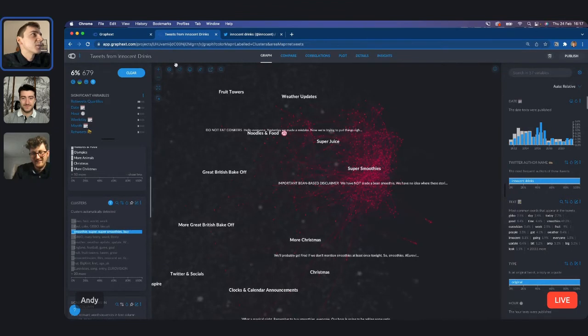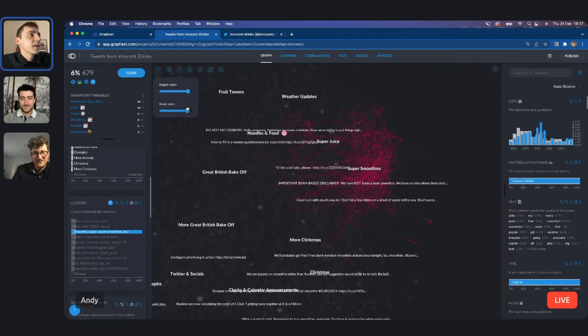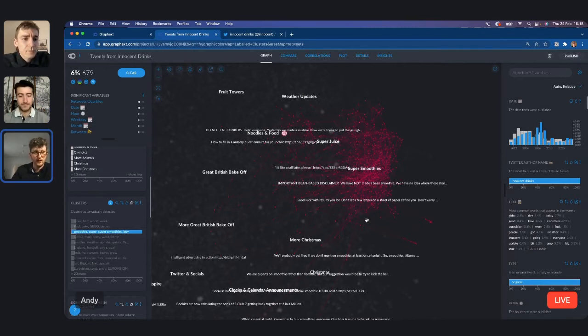That would make sense. I'm just going to bring up some more labels so that we can see some of these smoothies. So maybe we're just focused on doing an analysis of the tweets that are specific about smoothies. My personal opinion is that it'd be a good idea to do an automatic segmentation of just that particular cluster, so we're now clustering their tweets about smoothies. Maybe we could just show them how they could do that if they wanted to. Yeah, for sure. I mean, we can do the automatic segmentation.